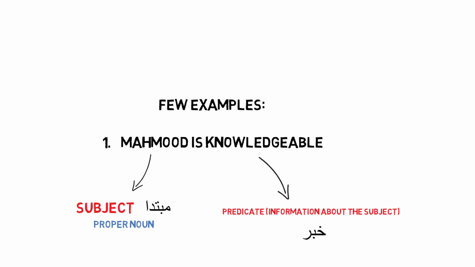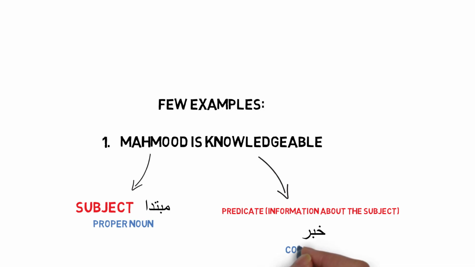The rule regarding mubtada and khabar is that the mubtada is usually ma'rifah, a proper noun, and the khabar is usually nakira. So if you had Mahmud, because Mahmud is already a proper noun, perfect. That can be your mubtada, Mahmudun alimun, and alim, the information about Mahmud, is your khabar.